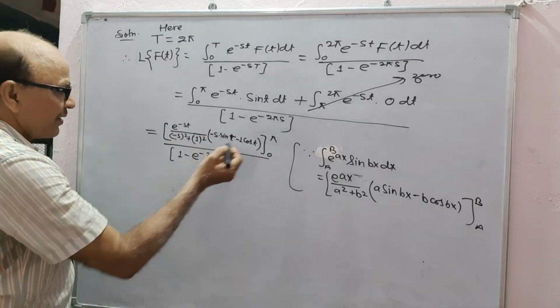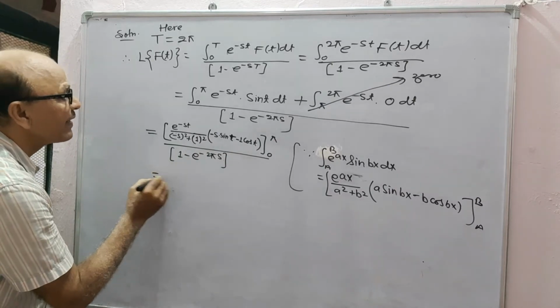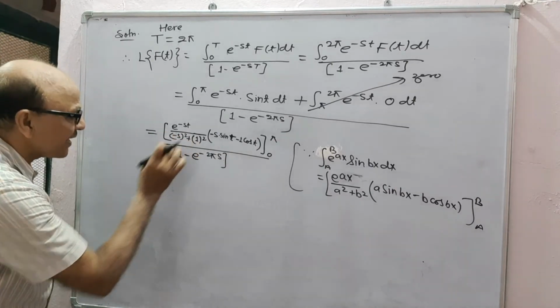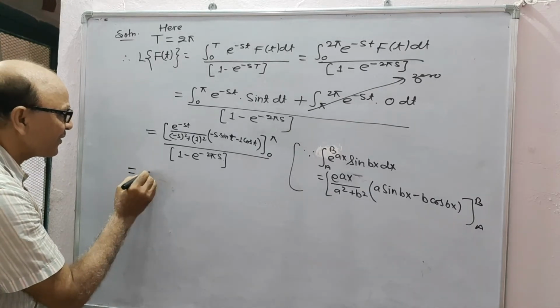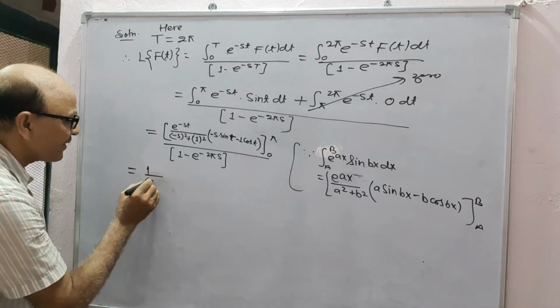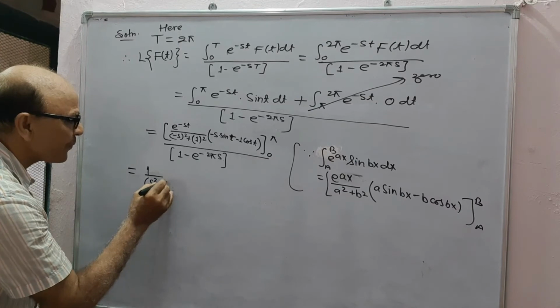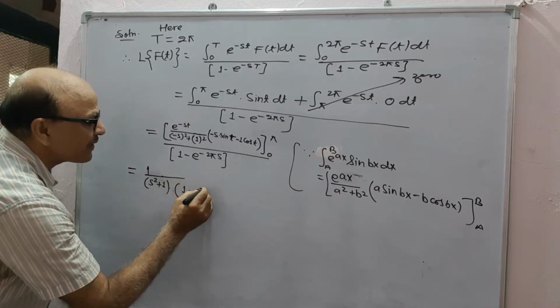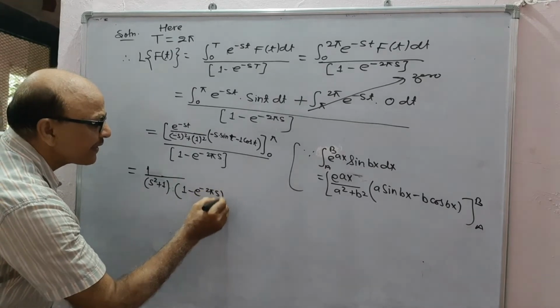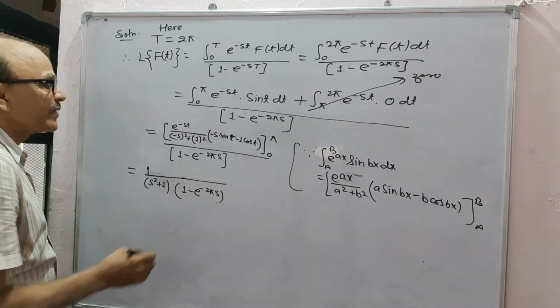Now, this can be taken common, 1 upon s squared plus 1, and 1 minus e to the power minus 2 pi s in the denominator.